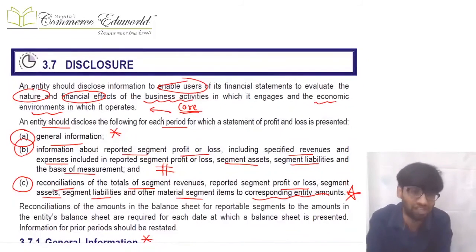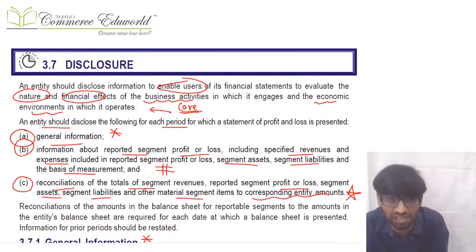Disclosures have to be made in such a manner that they enable the users to understand the nature and the financial effect of the business activities of that entity and the economic environment in which it operates, so that they can make better decisions. This is a copy paste from the core principle, and based on that there are three types of disclosures. A is general information disclosure, B is the information regarding segment profit or loss, segment revenue, segment expenses, segment assets, segment liabilities, etc.